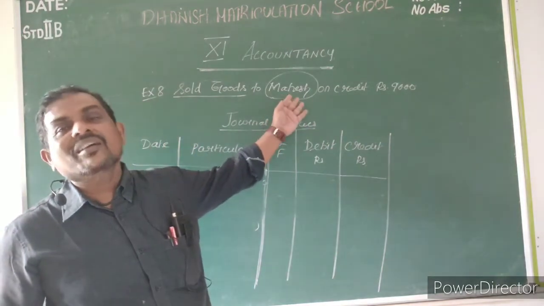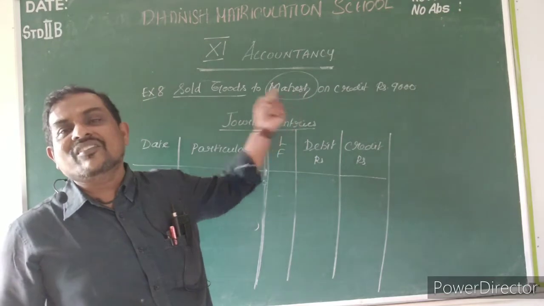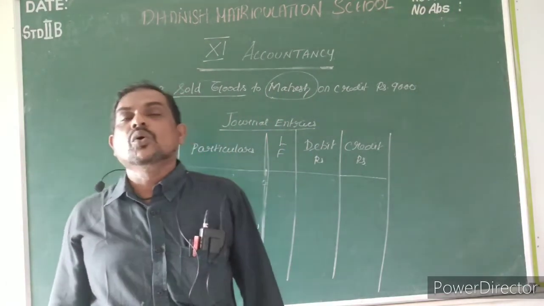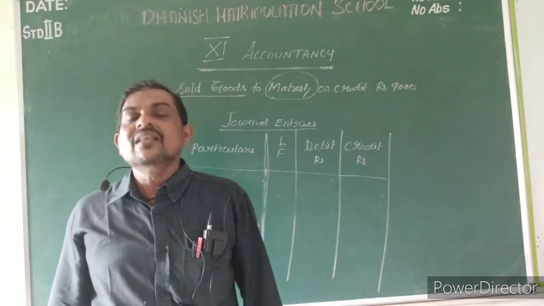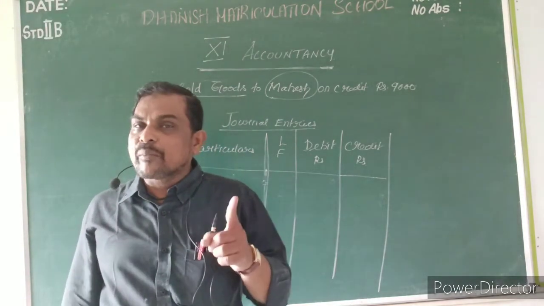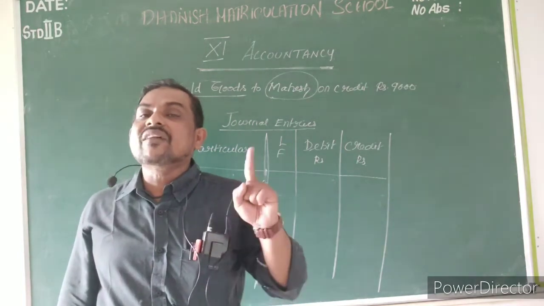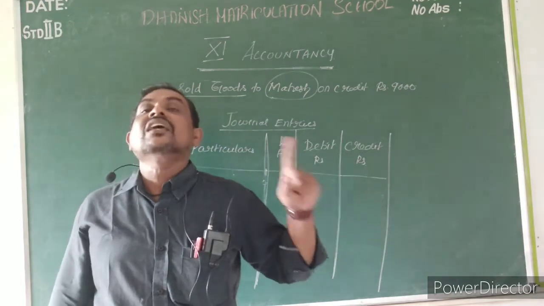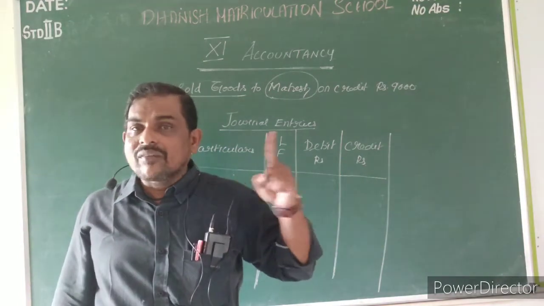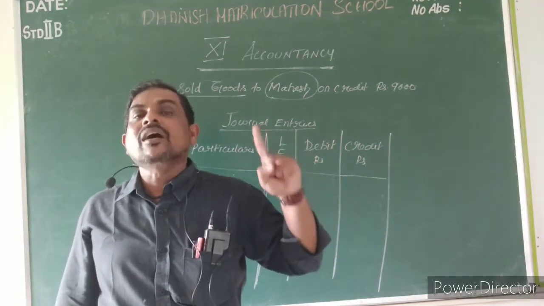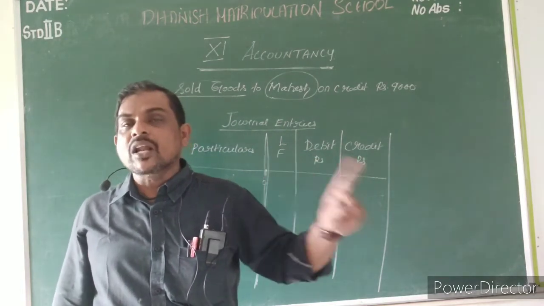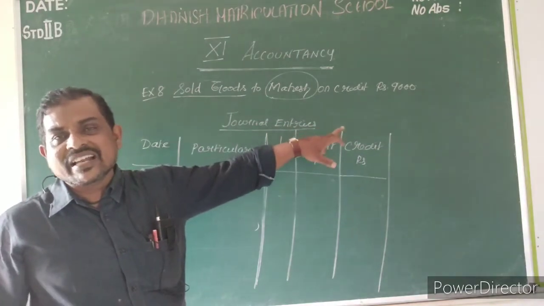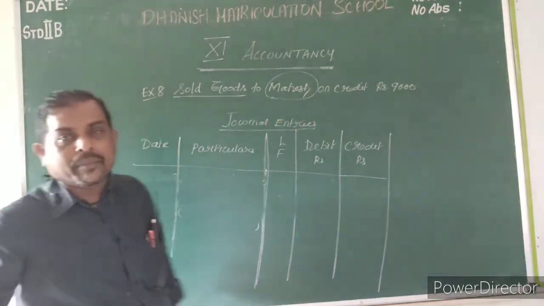Who is the remaining account? Personal account, because he is the receiver. When we are selling the goods, he is receiving the goods. So Mahesh is the receiver. So Mahesh account is debited, sales account is credited. Please bear in mind, sales is income. So whenever a sale of goods comes, you have to put sales on the credit side only. Sales is always credit. Because sales is income, as per the nominal rule, sales will come on the credit side. So who will come on the debit side? Because this is a credit transaction, Mahesh will come on the debit side.